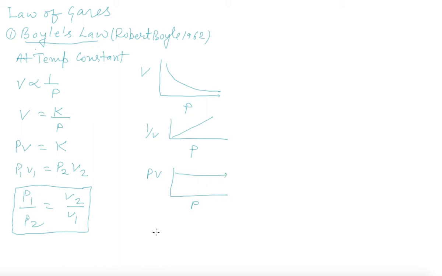And if we take the graph in this way, suppose that at V1 the pressure is P1, and at V2 it is P2, and this is V1 and this is P1, then again joining them we get a straight line.